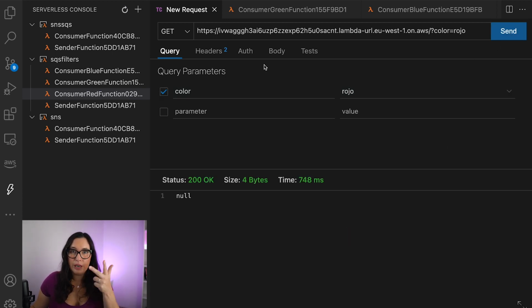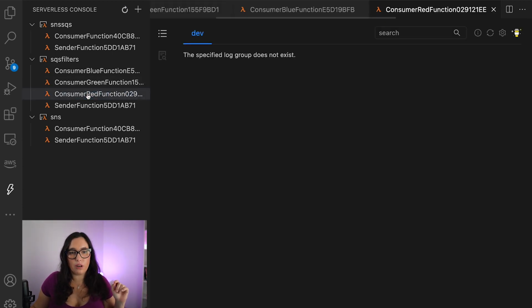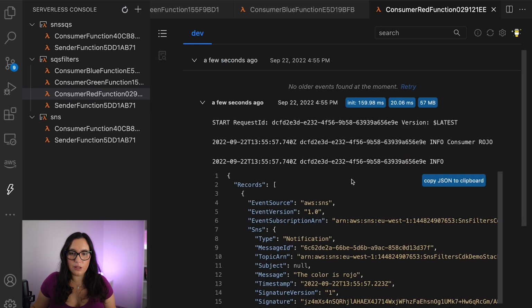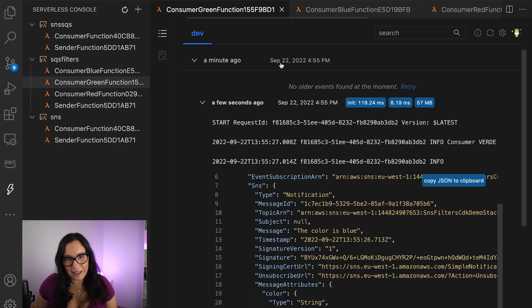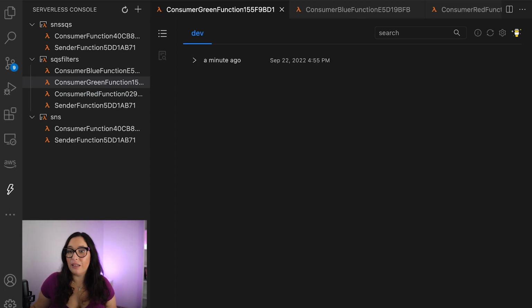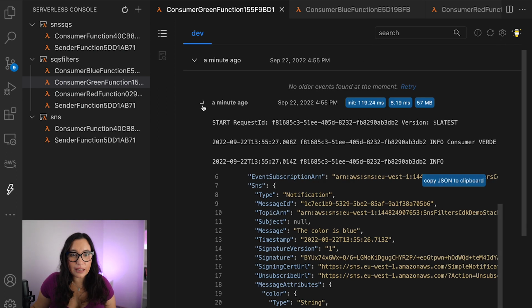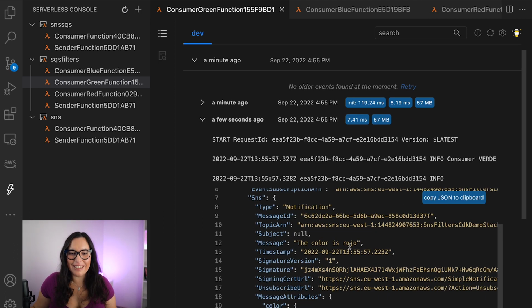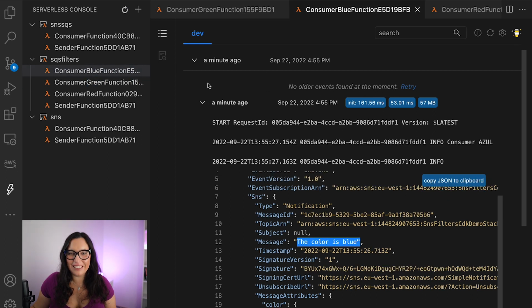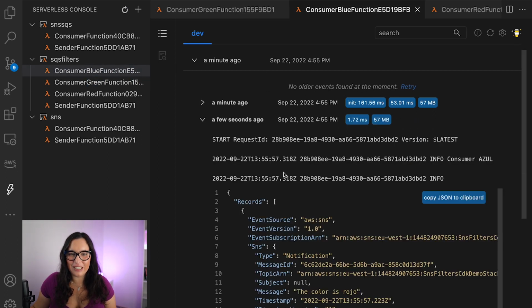So now the 3 lambdas should be triggered, the ones without the filter and the one with the filter. So let's check the red one, and let's refresh this, and let's pray for the gods of the demos that it works, and it does, and that's good. Now we can see here the color is rojo, and we can see the same in this. I'm a little clumsy, funny today, sorry for that, but recording too many videos. And here we can say the color is rojo, and we can see that in here as well, the color is rojo. So that's good.